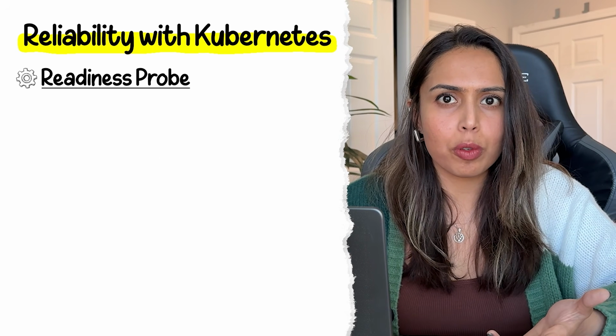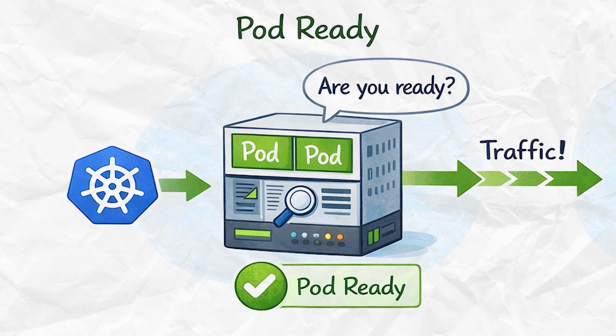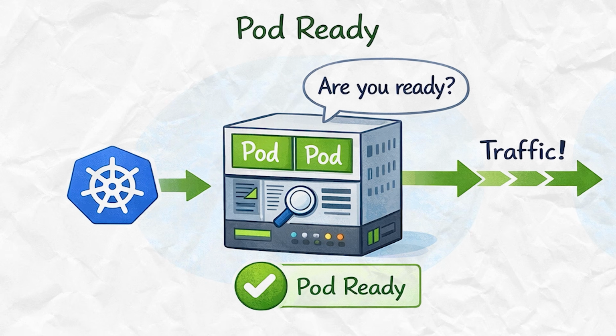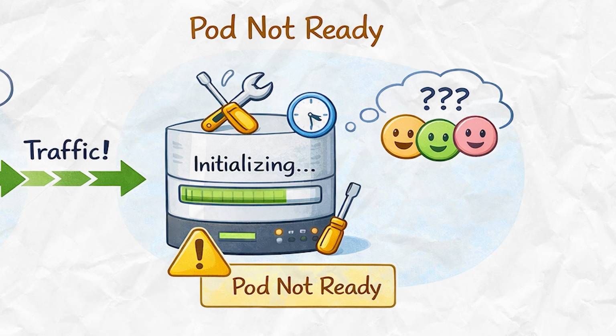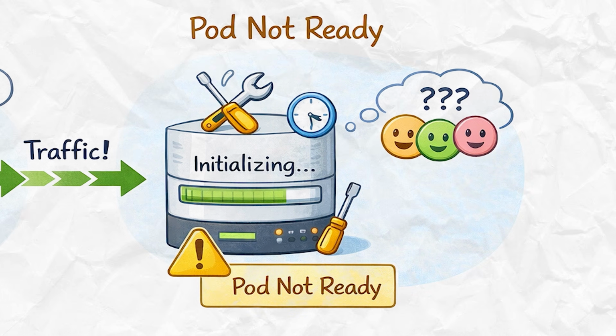Then there's readiness probes. Here, Kubernetes basically asks the container, are you ready to handle the traffic? Now, here you need to understand that a pod might be running, but it's not ready. Maybe it's still initializing in the backend. So this probe helps with it.